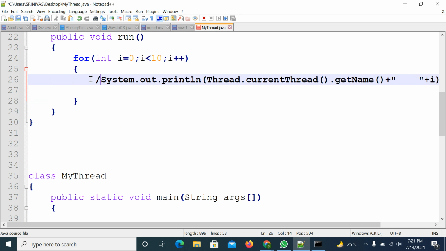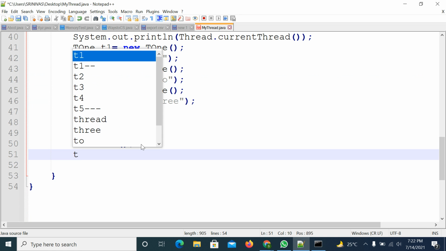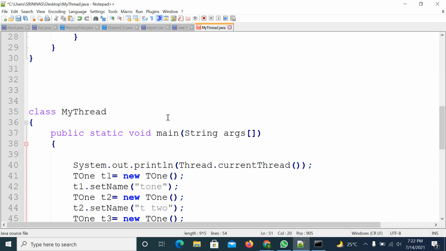So you comment this one. Try to observe. So T1, T2, T3. You can start T3 also, no problem. This is not part of this. I'm just simply writing this one, last T3. So concentrate on this line number 40.